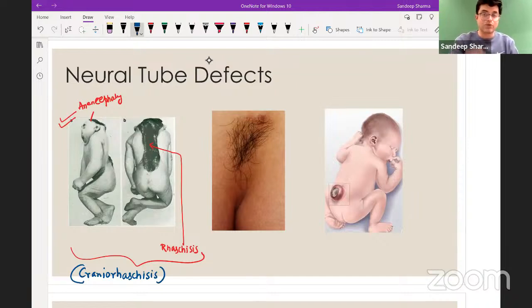If the B photo, the right photo, was not there, the answer would have been simple anencephaly. But because both are mentioned, the diagnosis here is craniorachischisis. Stillborn, not compatible with life.